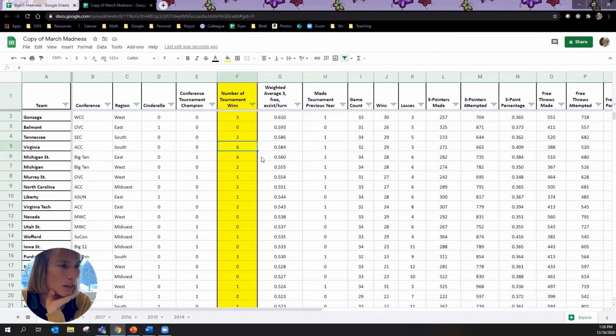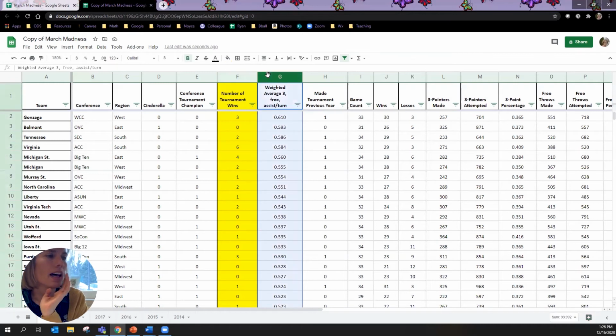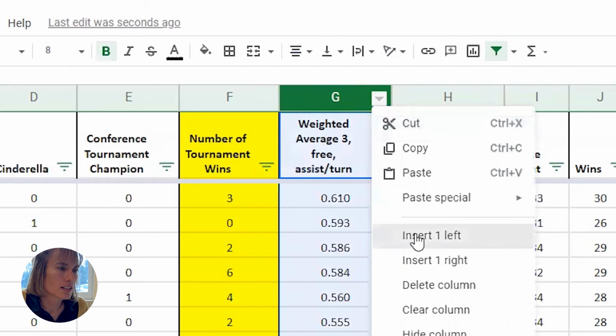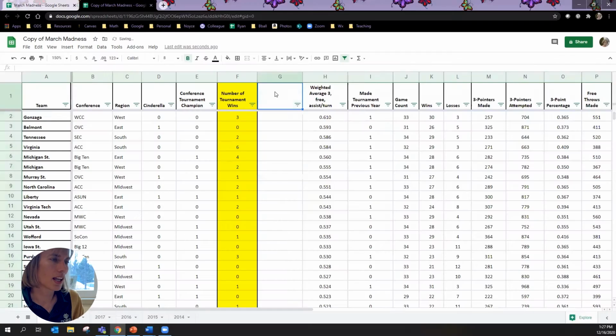So let's calculate how many points we would have gotten. I'm going to add another column to the left here. And the way that we did that is I highlighted my G, and then I got this nice little triangle. I click on it. I say insert one to the left, and we're going to say points.